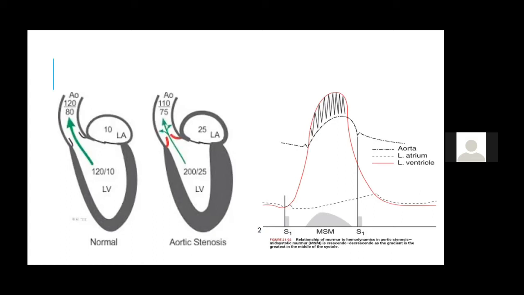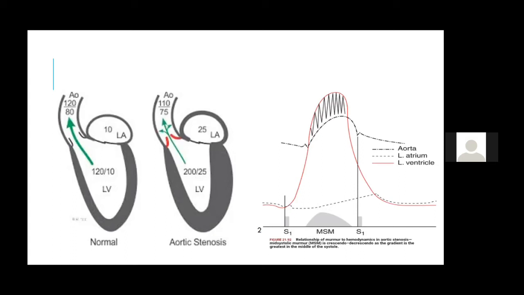Now here the important thing is dynamic auscultation. What increases the AS murmur is anything which decreases the aortic pressure, like amyl nitrate. Amyl nitrate decreases the aortic pressure, so the gradient increases. Whereas anything which increases the aortic pressure, like hand grip or isometric exercises, phenylephrine, methoxamine, increases the SVR and the aortic pressure, and the gradient between the LV and the aorta comes down, so the murmur intensity comes down.